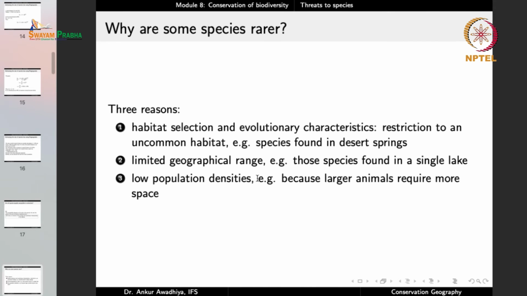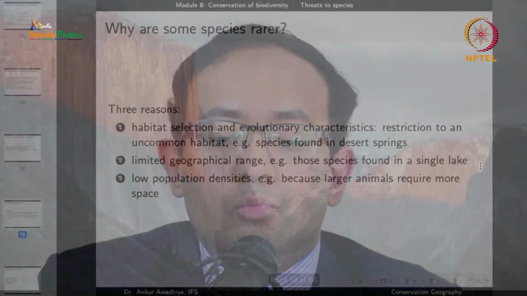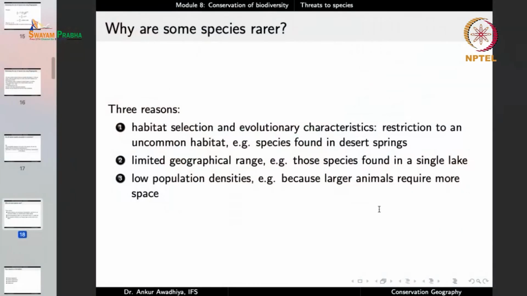In other cases, there are species with limited geographical range, those species that are found in a single lake. These species are unable to move to other areas, and so they have a very limited geographical range. If this lake is destroyed, overpolluted, or drained out, all the species that are found in this lake will become extinct.